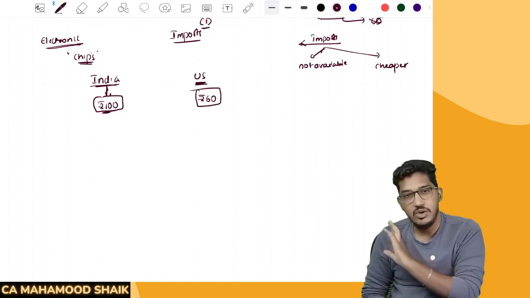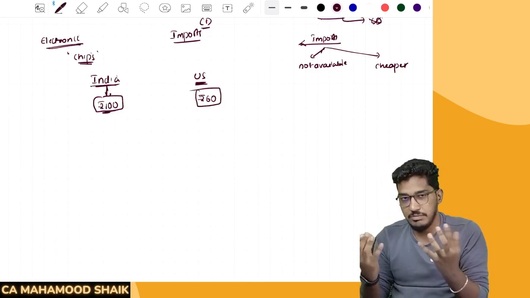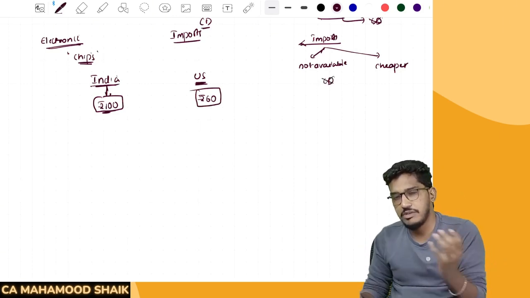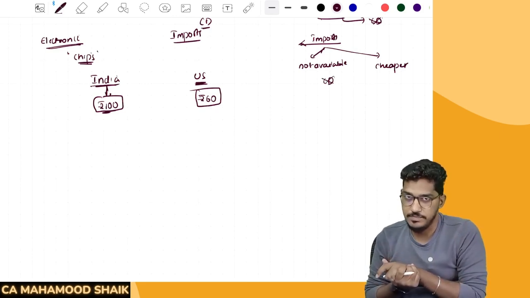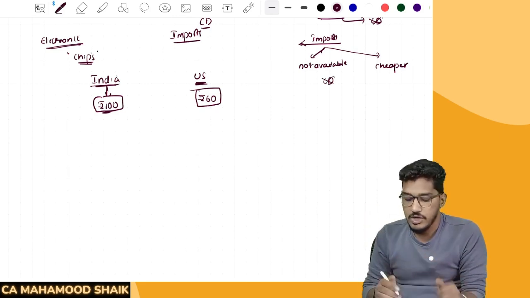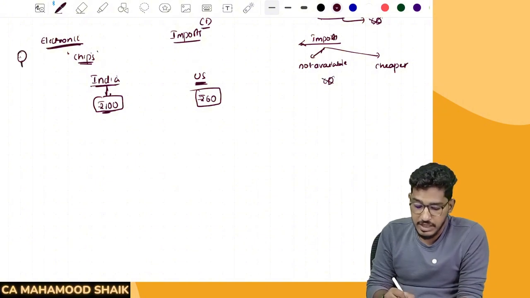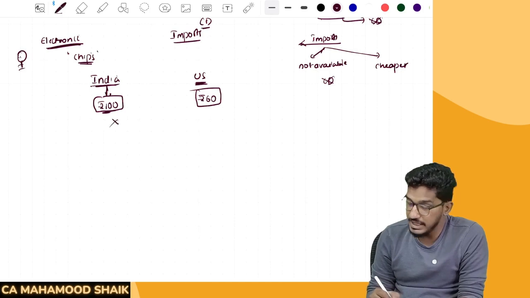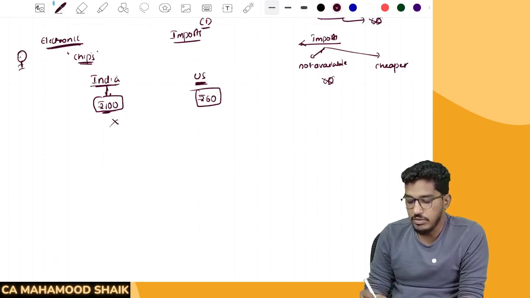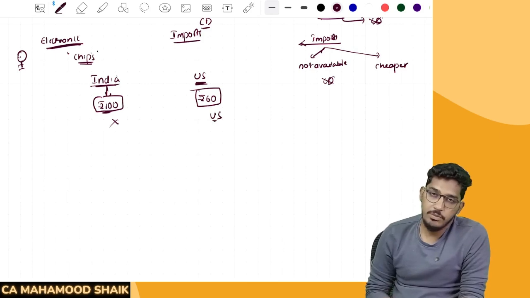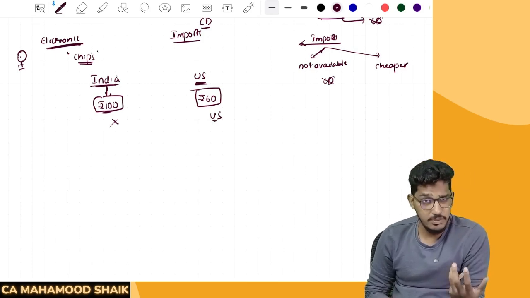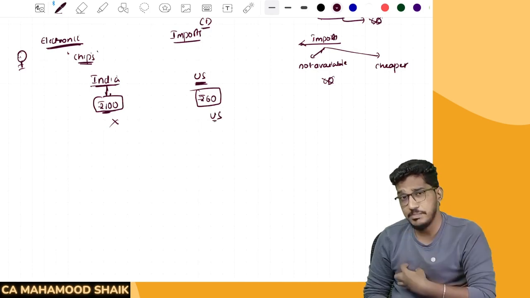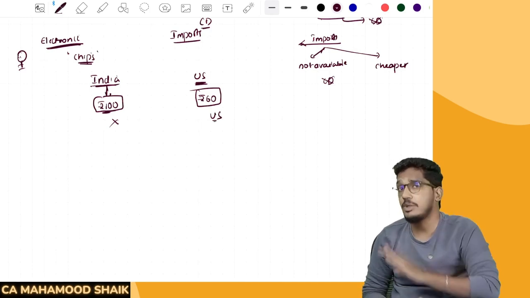Now just imagine, for the time being, that there is nothing called customs. Create a scenario where there is no customs duty, where you can import goods without any payment of taxes. If that is the case, what will happen? Any person in India who needs those chips will stop buying the goods from the Indian market. He will buy all the electronic chips from the US only. Any person will prefer to get the product at a better price. As a prudent businessman, you will always choose that option.